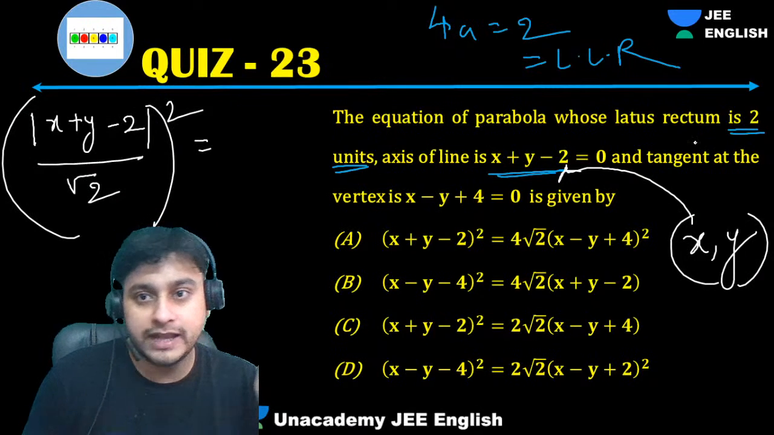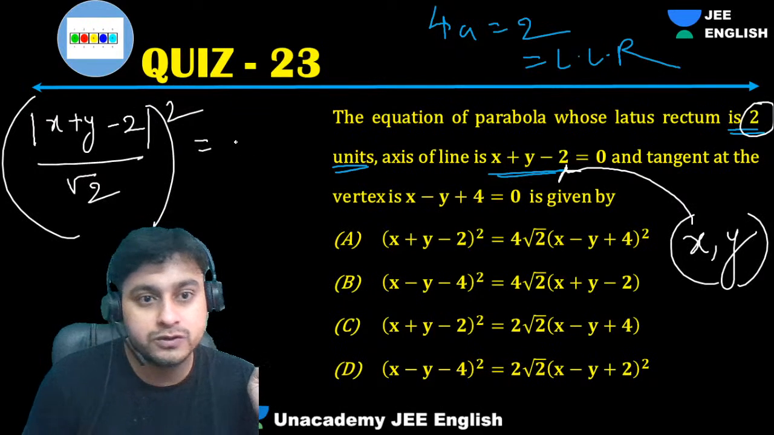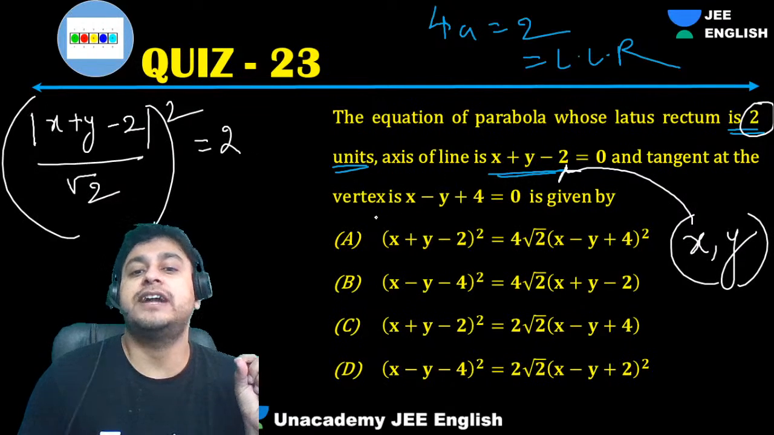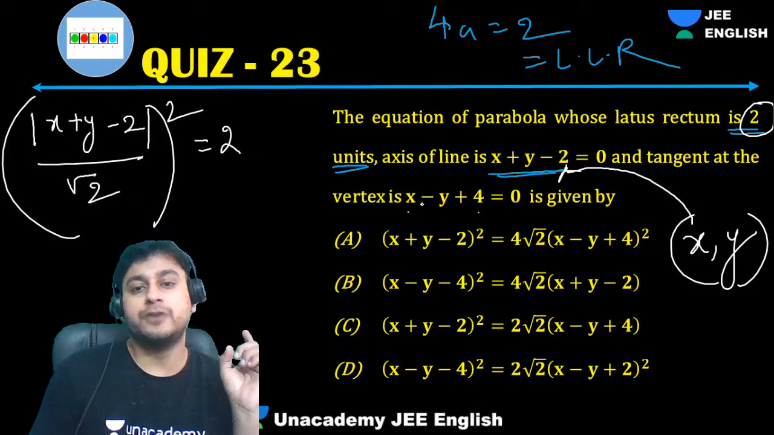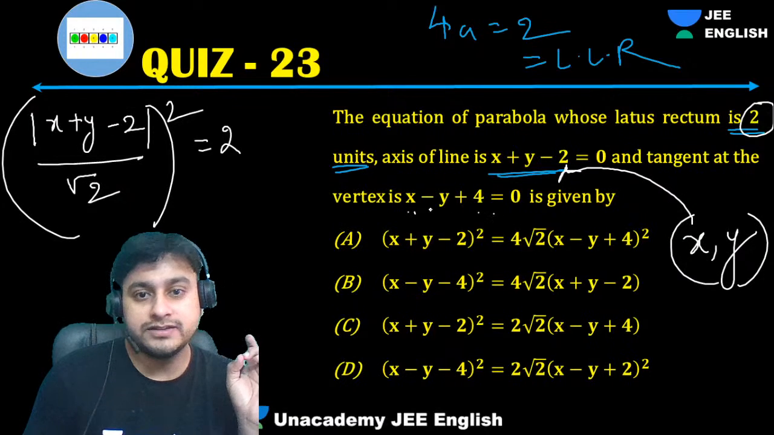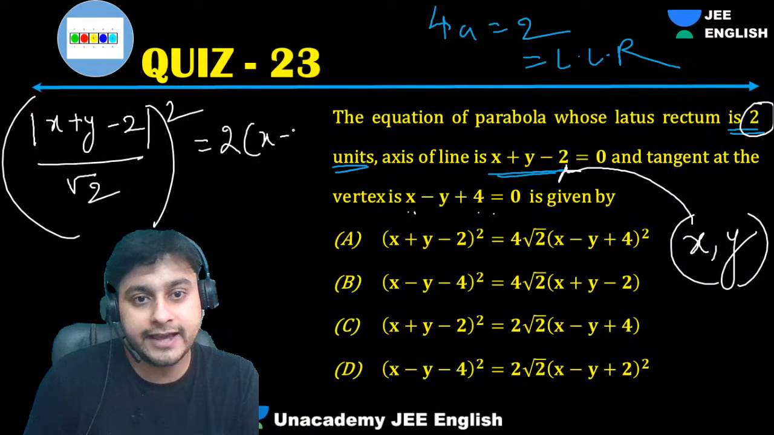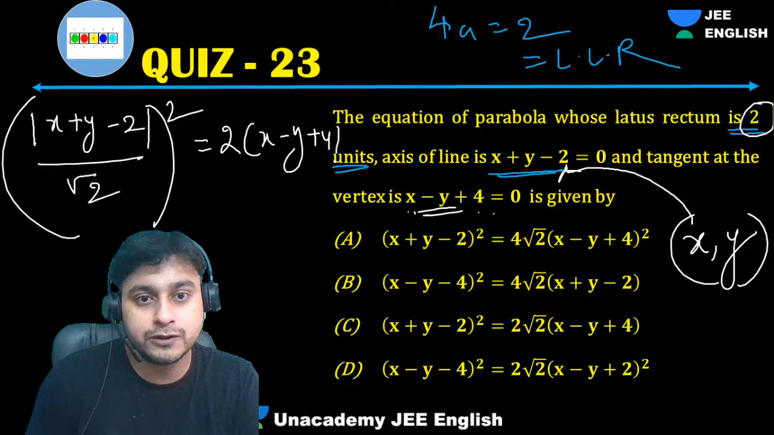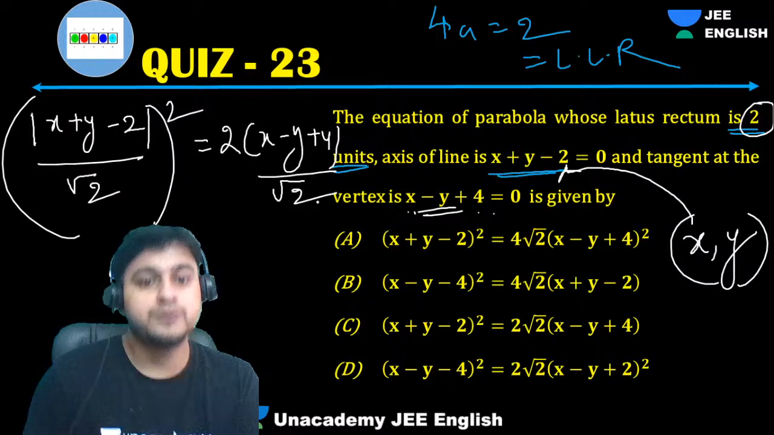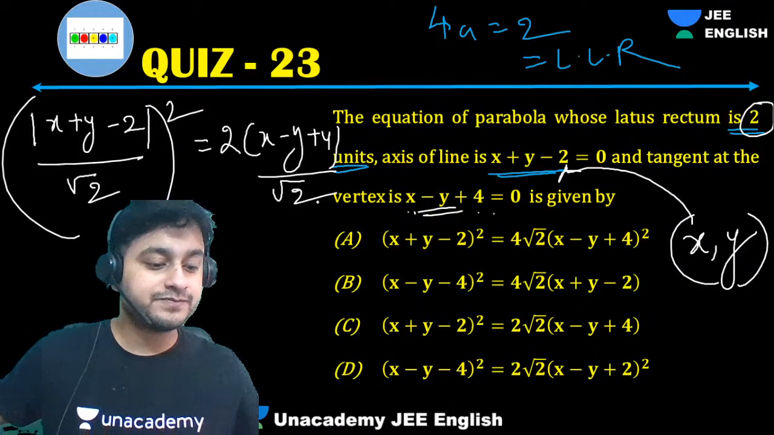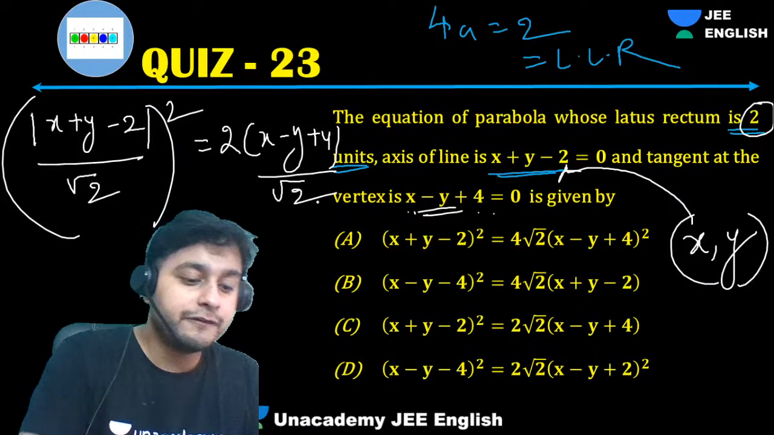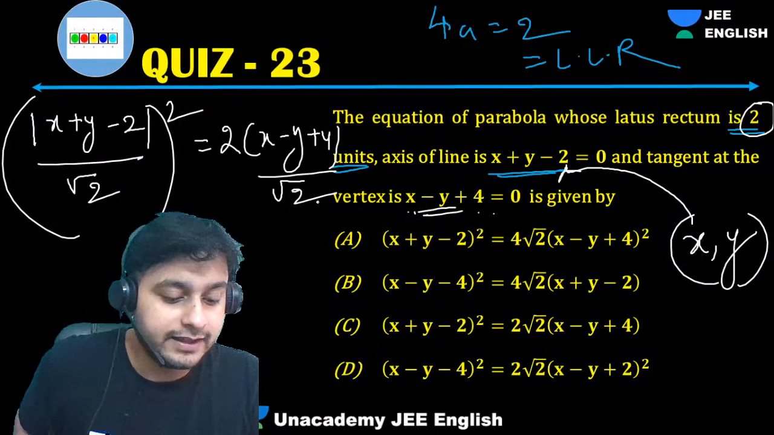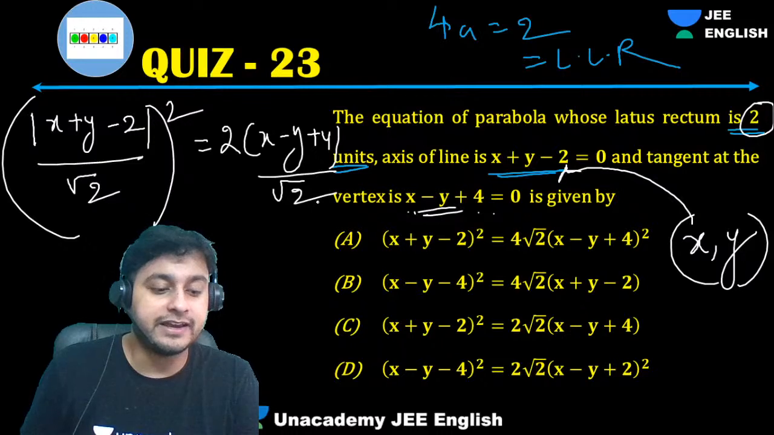Okay, is equal to length of latus rectum, that is 2, into the distance from tangent at vertex. What is the distance of this point from the tangent at vertex? x minus y plus 4 by root 2. Easy. Such an easy way we have derived this formula, my dear students. Haven't we?